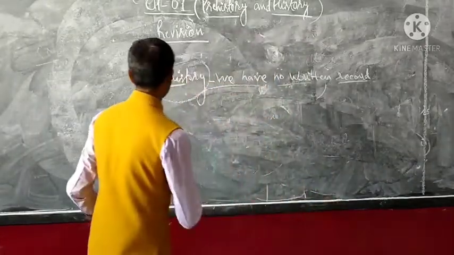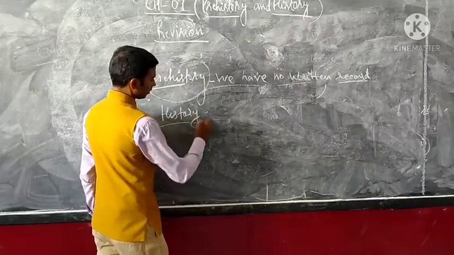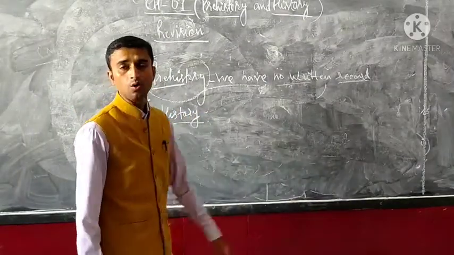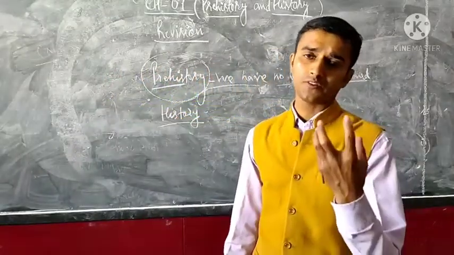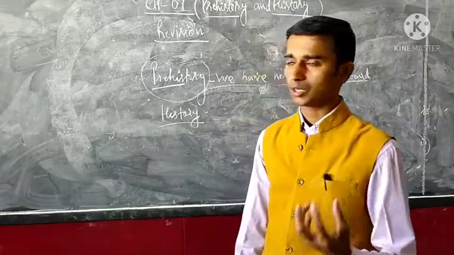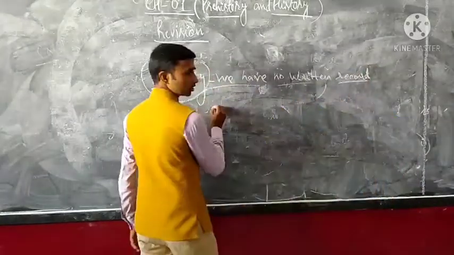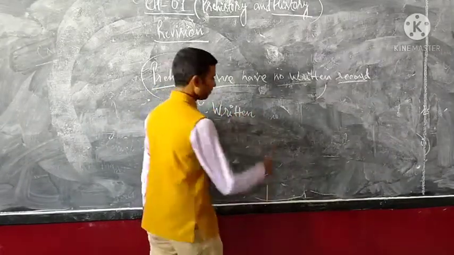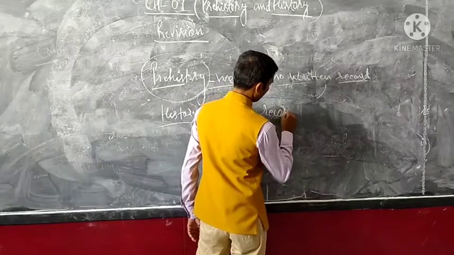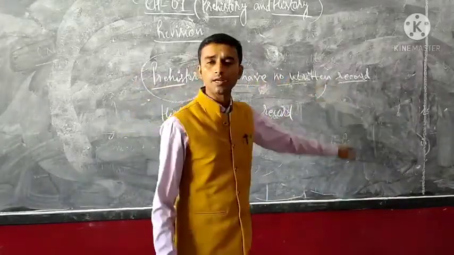In the history period, we have written record. Which period is known as the history period? When we use sources of information related to the history period, written records are available. Here in the prehistory period we have no written records.